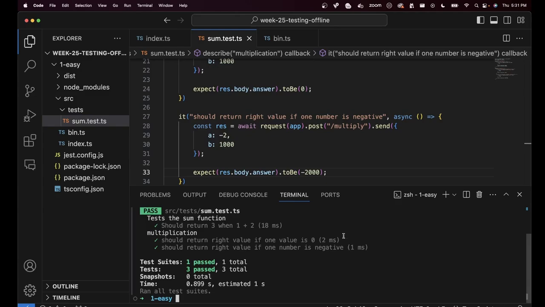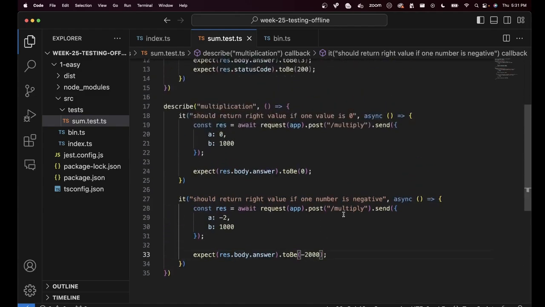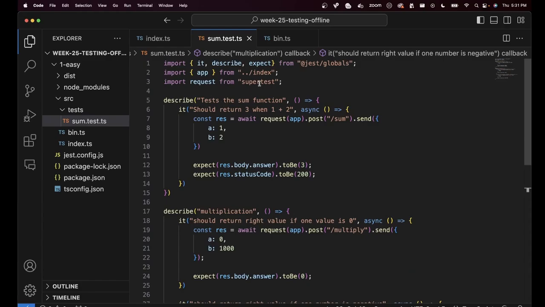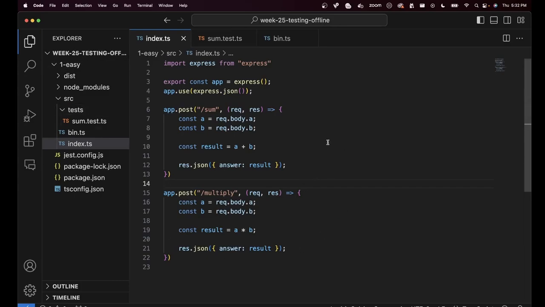That is how you write and run tests for an Express application. You use the supertest library to delegate starting the HTTP server and getting back responses like these. Can you still use Axios? You can, but this is probably the standard thing you'll see across most code bases, so just use supertest rather than writing your own thing. Yeah, that's how you create tests for a simple Express application.